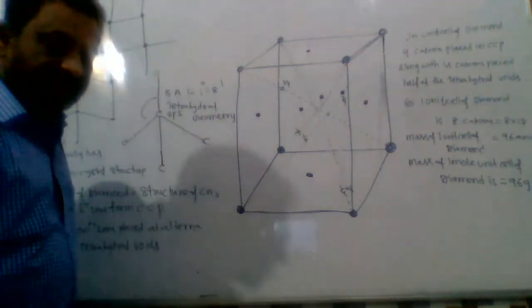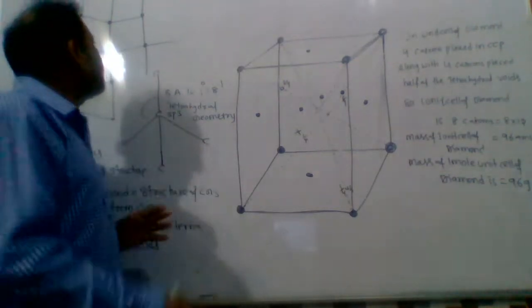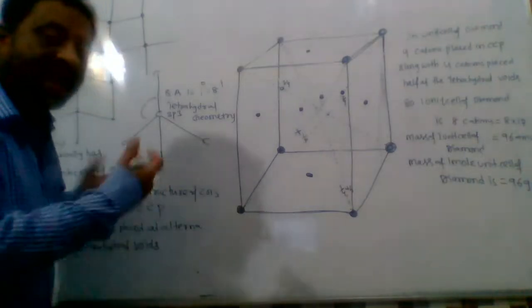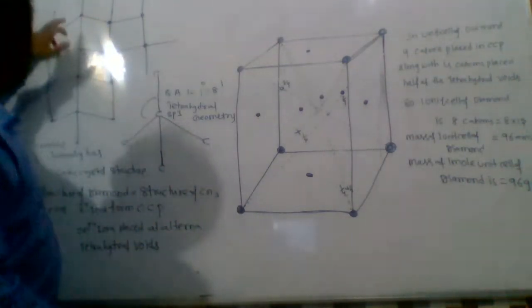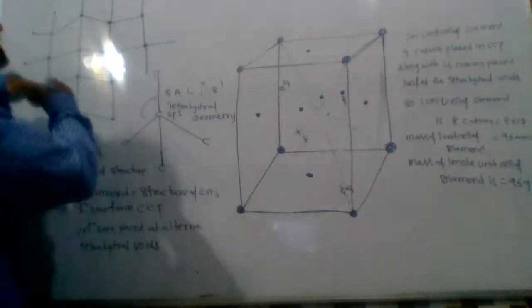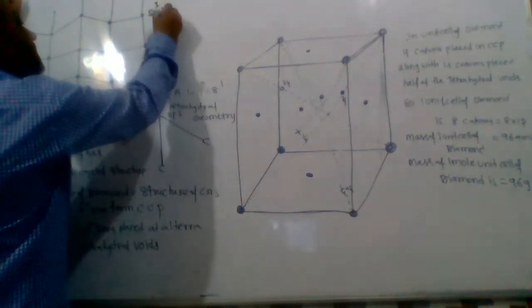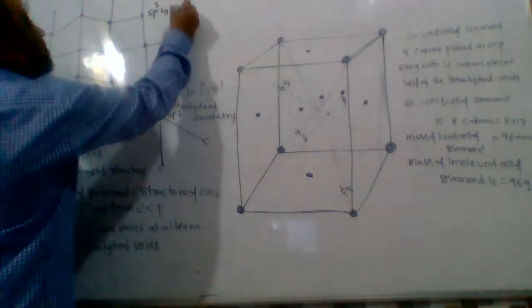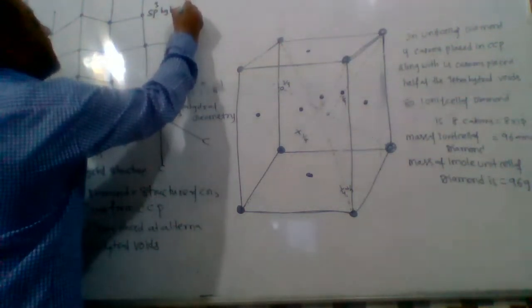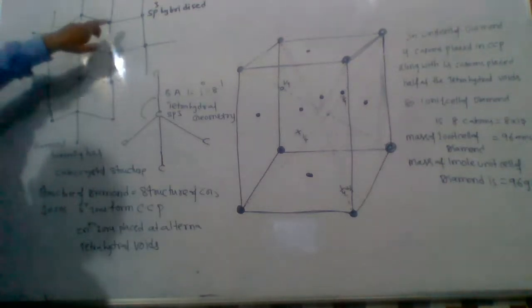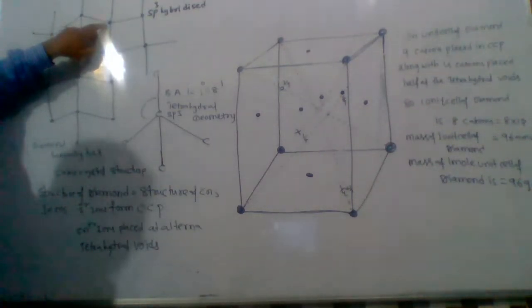In diamond, a large number of carbon atoms are arranged in a three-dimensional pattern. Each and every carbon is sp3 hybridized.